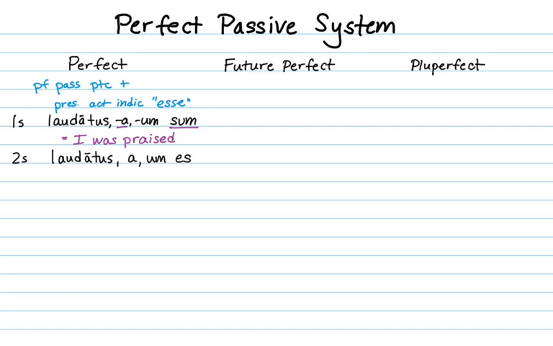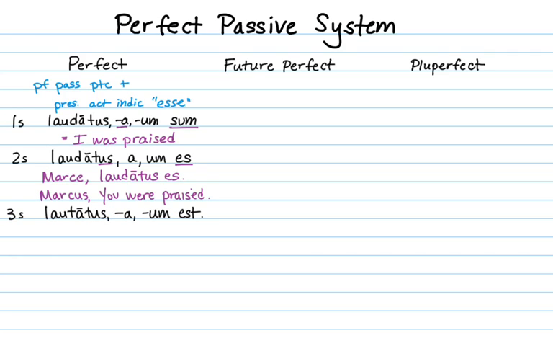In the second person singular, laudatus es. So if you're talking to your friend Marcus, you say Marce, laudatus es. Marcus, you were praised. Must be both perfect tense and passive voice. You were praised. Third singular, laudatus est. For example, I'm going to say the book was praised.